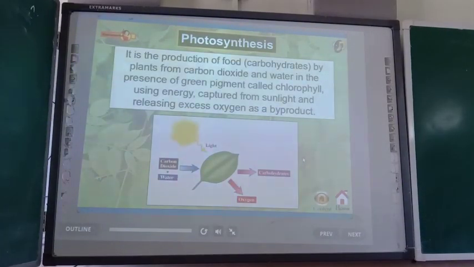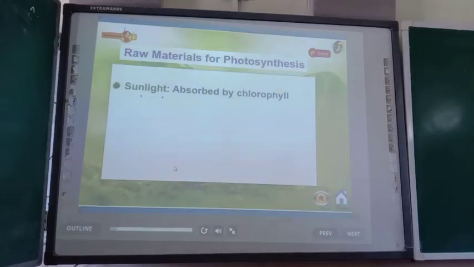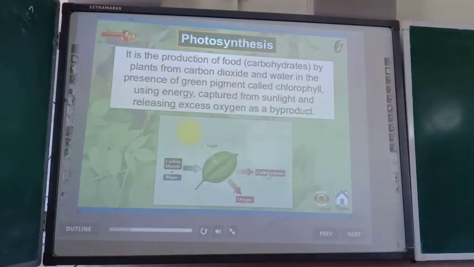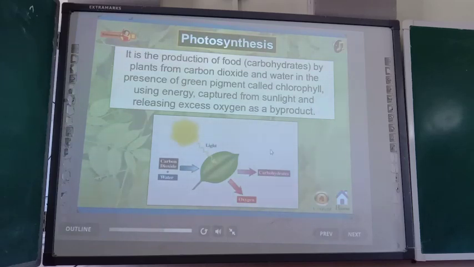Photosynthesis. It is the production of food, carbohydrates, by plants from carbon dioxide and water in the presence of green pigment called chlorophyll, using energy captured from sunlight, releasing excess oxygen as a byproduct.